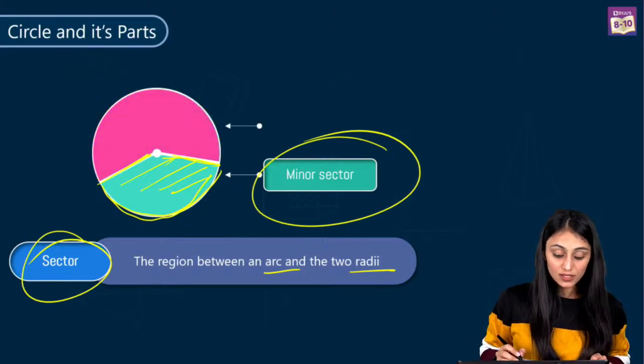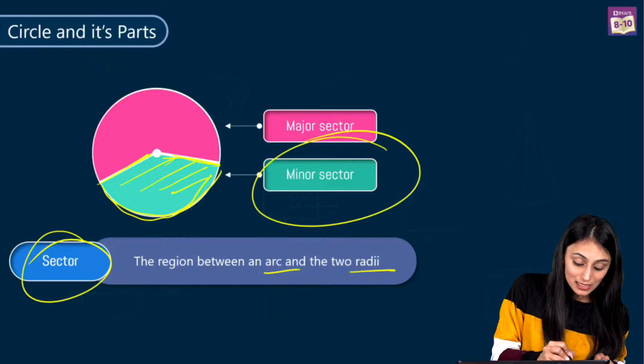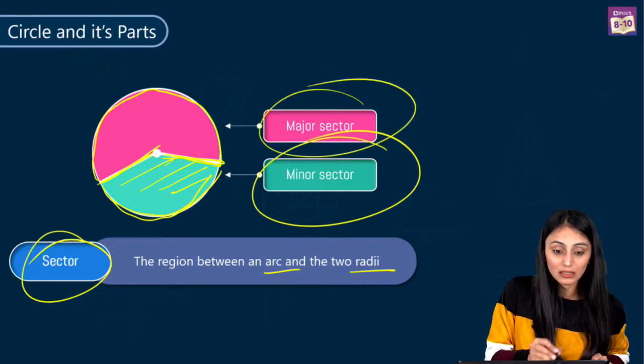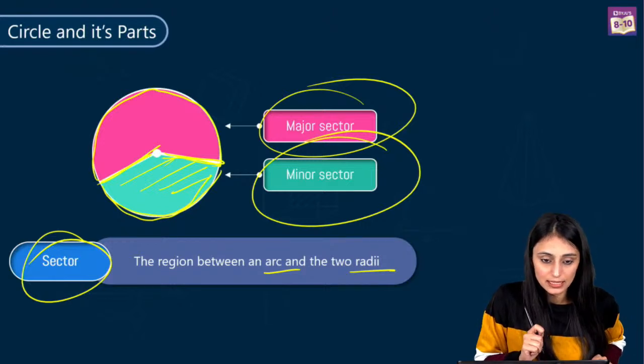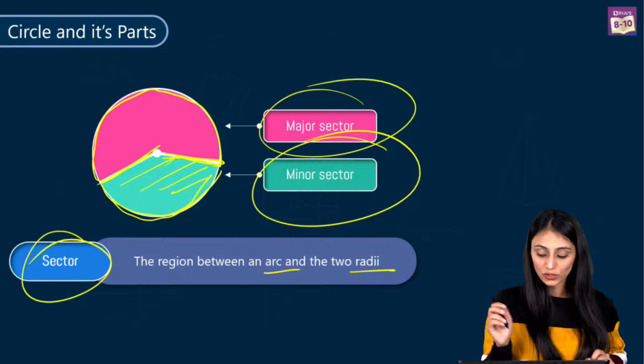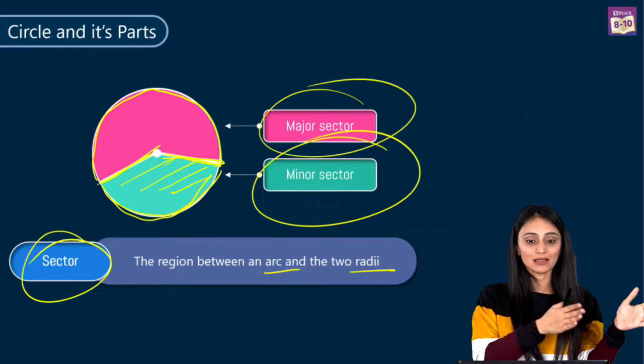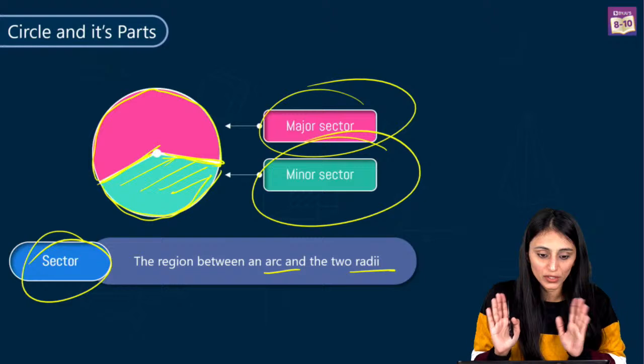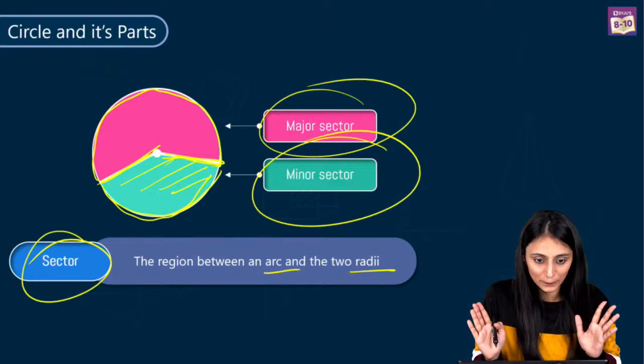And here this region is highlighted in pink. You can see that it is between the two radii and the major arc. We call it the major sector. I hope now you're not confused between the sectors and segments. All of you have understood what is the difference between them.